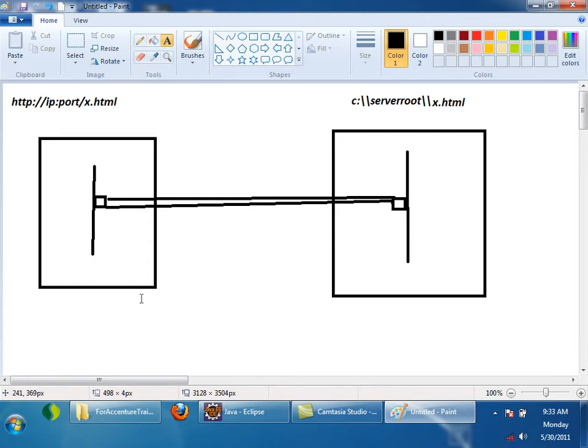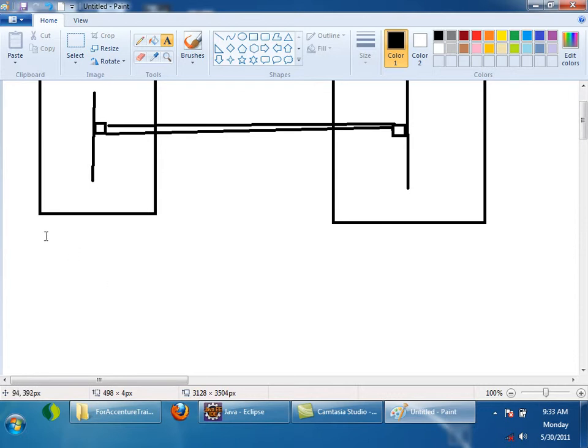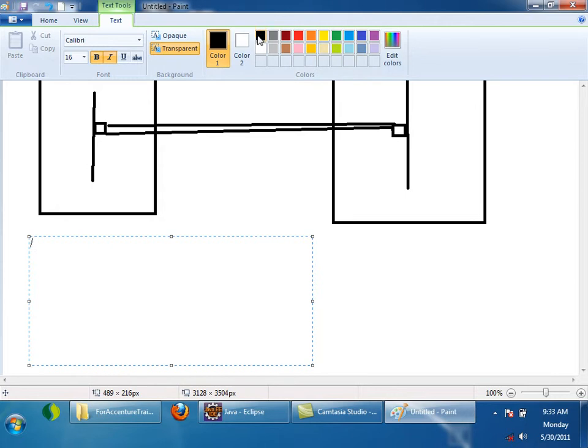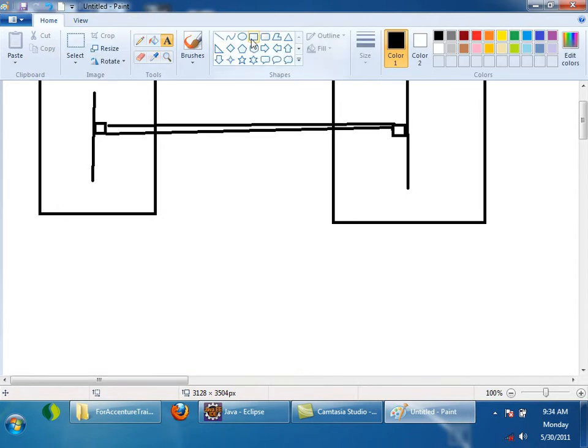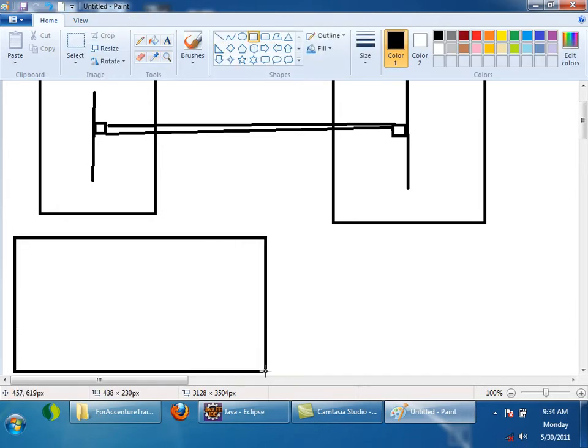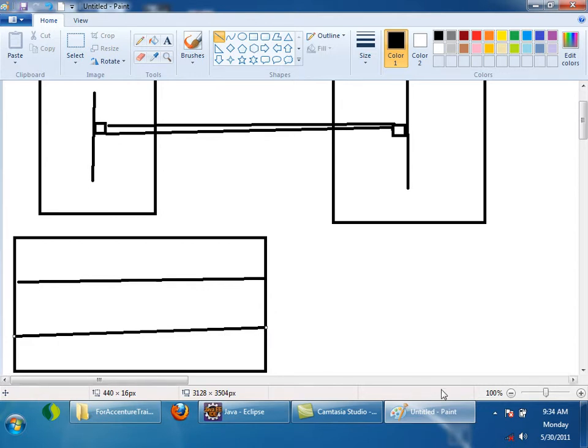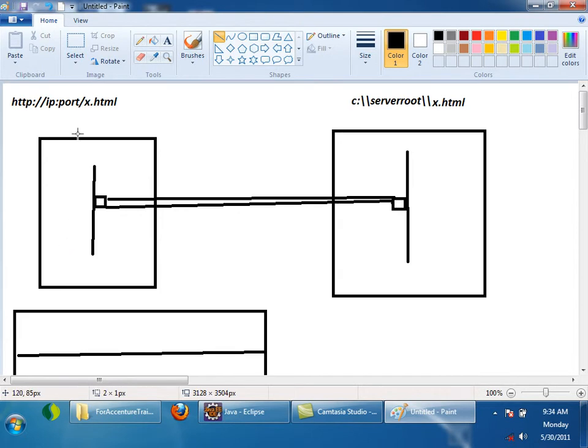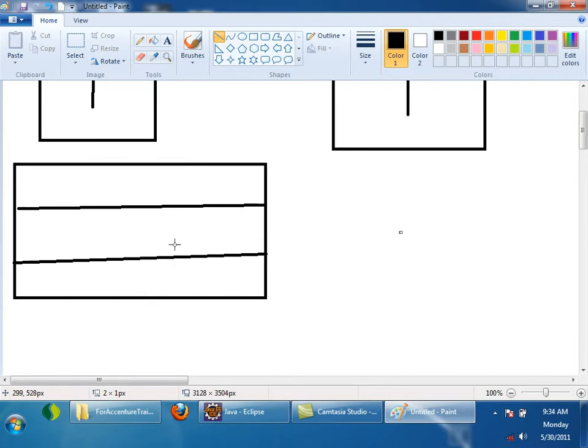In any HTTP request there will be three parts. I'll just draw the three parts here. You need to understand how this HTTP request looks like. Once I type a URL like this, socket connection is established by the browser, and you send some text like this.